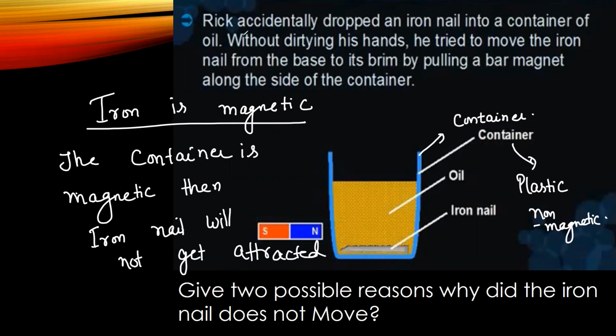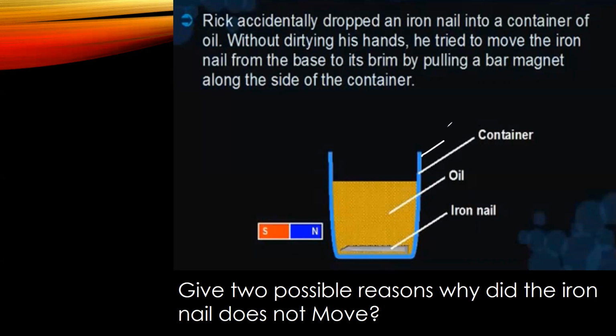So it is just reversed. You might be thinking that this container should be magnetic, but it should be non-magnetic, because if the container is magnetic, the container will move, not the iron nail. Another important point could be that the magnet may not be so strong, so the magnetic field is not strong enough to make the iron nail move. Another reason could be the strength of the magnet. So let's go to the next question.